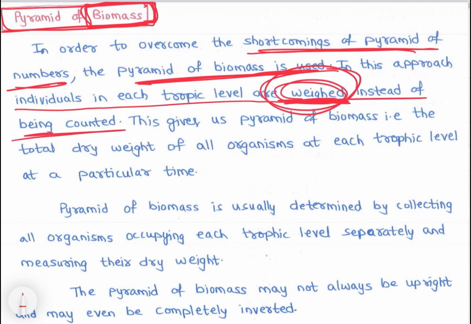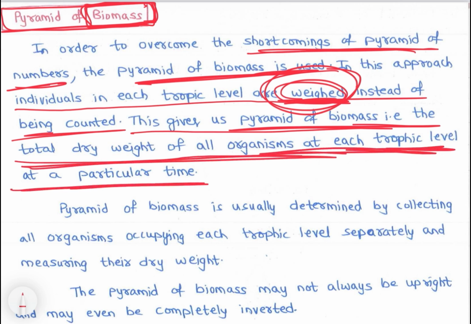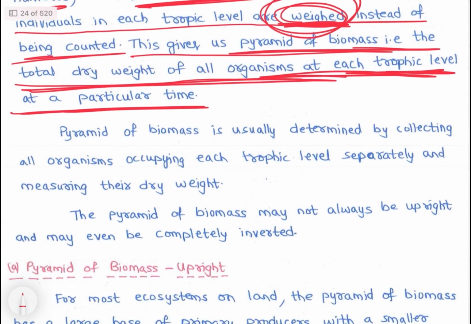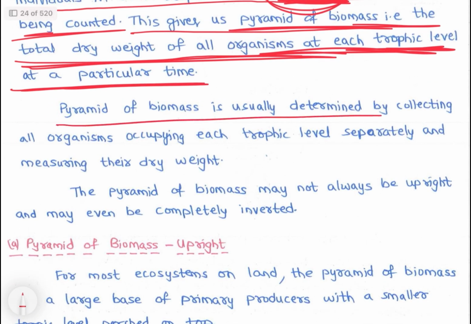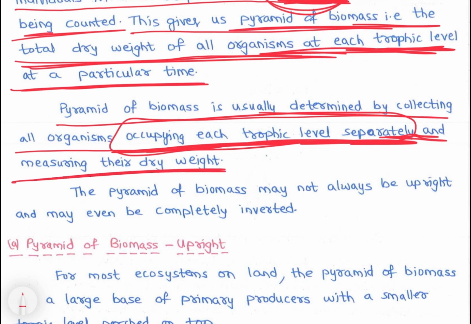So we will be counting approximately how much they weigh. This gives us the pyramid of biomass, that is the total dry weight of all organisms at each trophic level at a particular time. It is usually determined by collecting all organisms occupying each trophic level separately and measuring their dry weight.